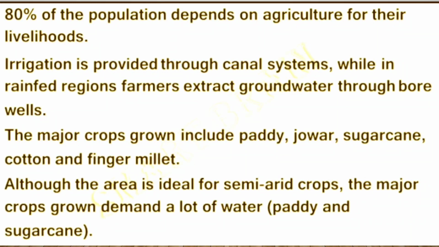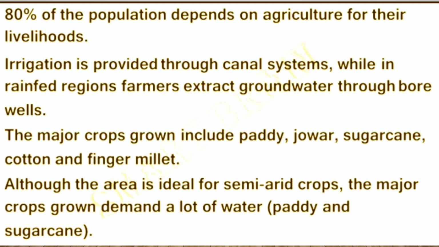80% of the population depends on agriculture for their livelihoods. How many percent of the population depends upon agriculture? 80% of the population depends upon agriculture. Irrigation is provided through canal systems, while in rain-fed regions, farmers extract groundwater through borewells.